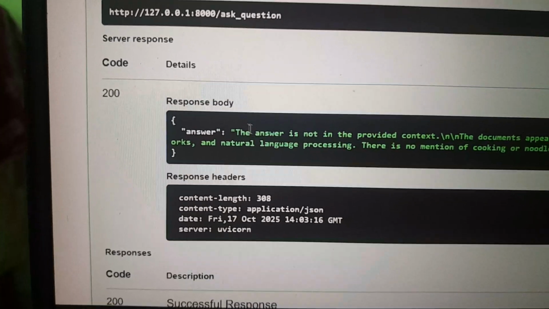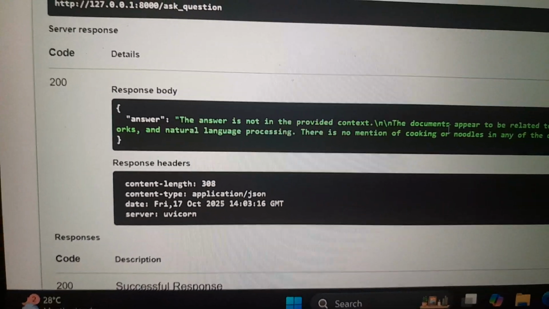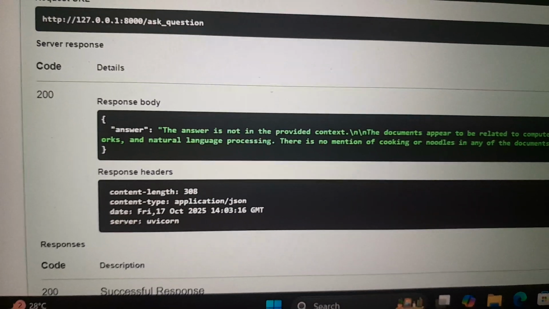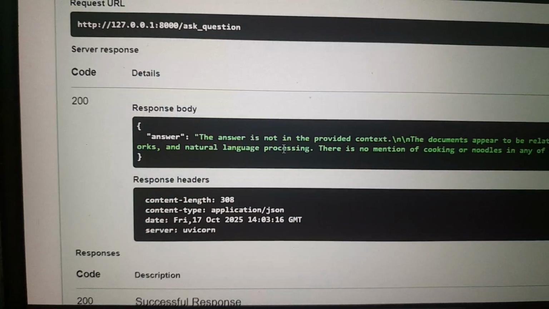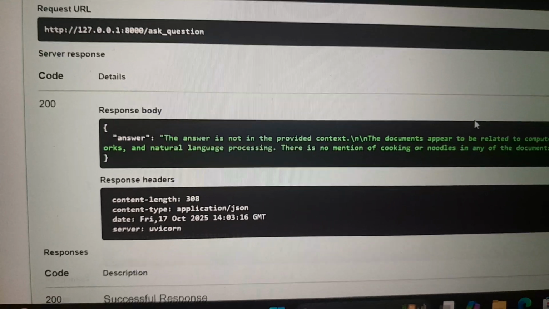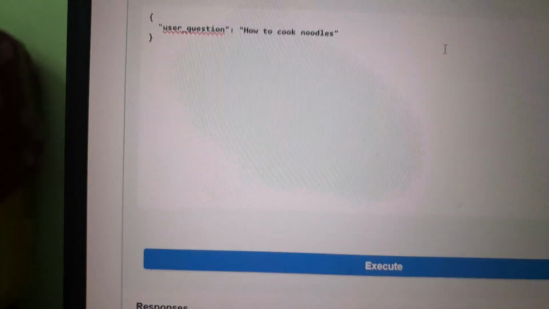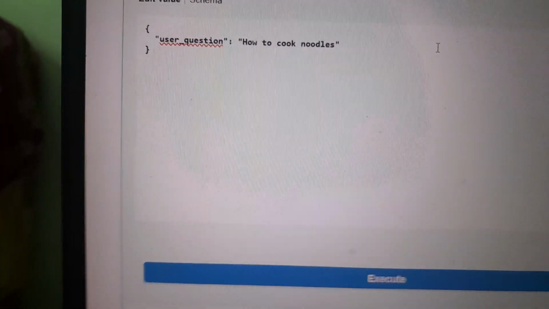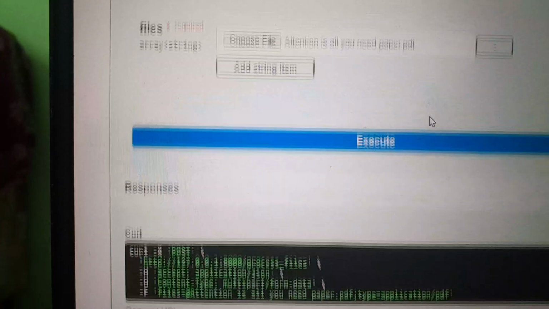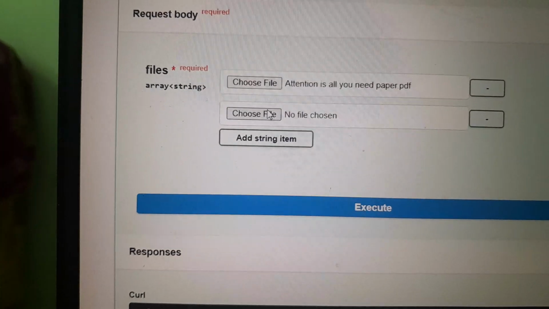It doesn't deviate from the context. The answer is not provided in the context. The document appears to be related to computer science and artificial intelligence, especially focusing on deep learning, neural networks and natural language processing. There is no mention of cooking or noodles in any of the documents provided. So however the prompt may be, it will not deviate from the context. So, let's add one more document and see about this.